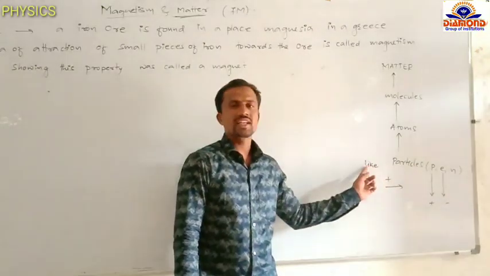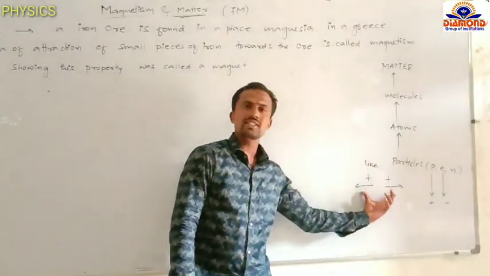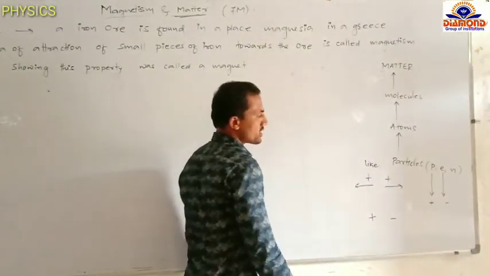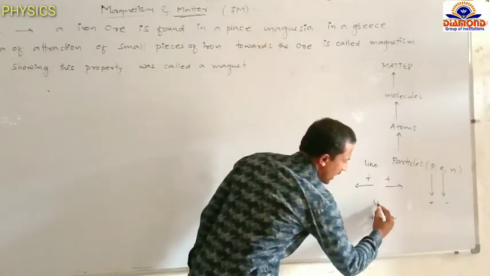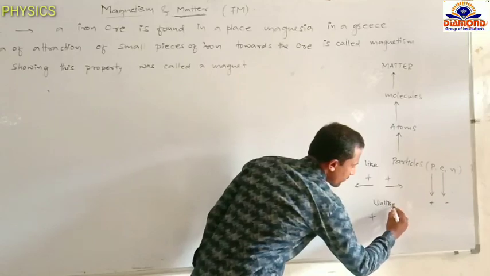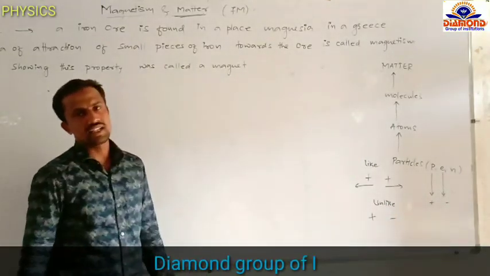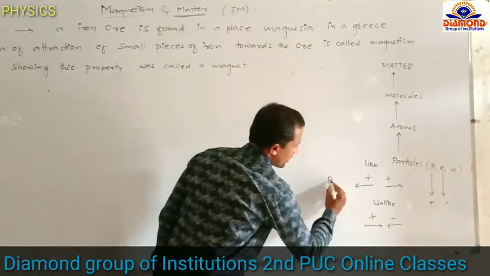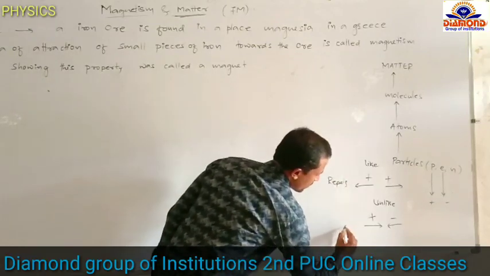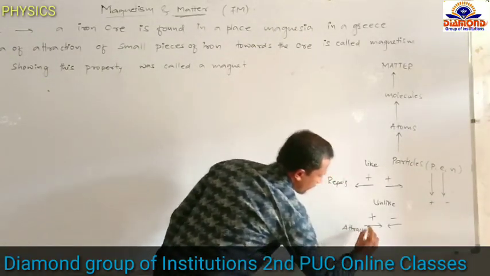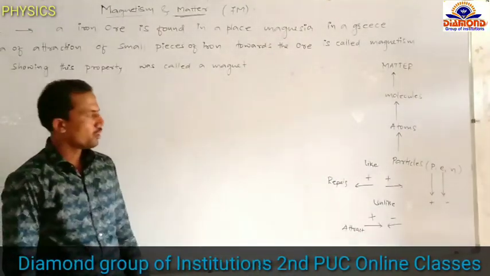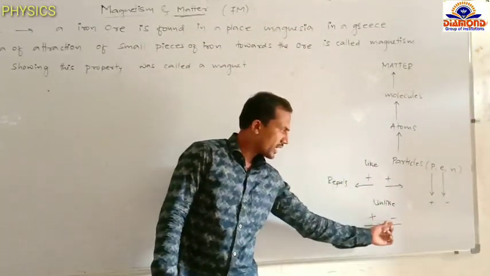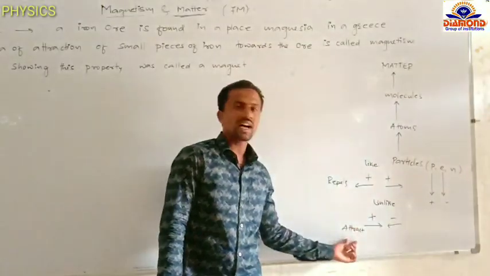If one is a positive charge and another one is a negative charge, such types of charges are called unlike charges, and unlike charges attract each other. This one is repulse and this one is attract.